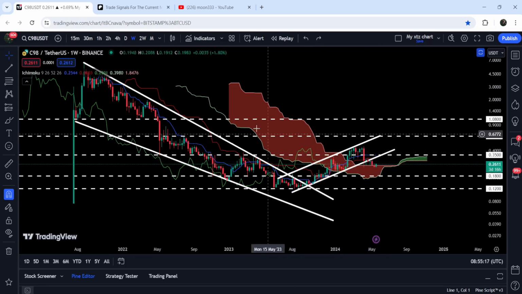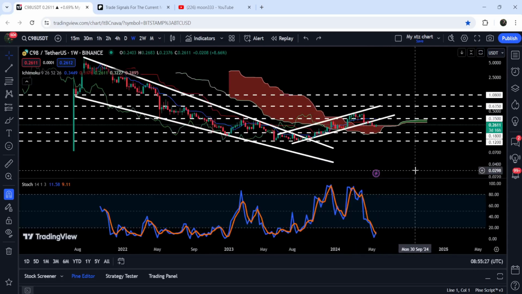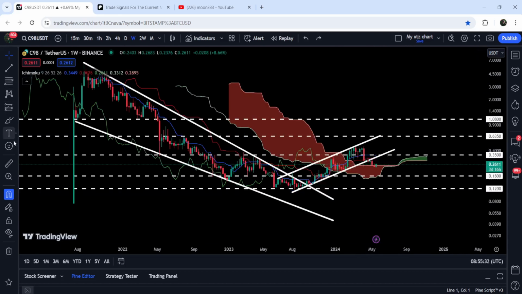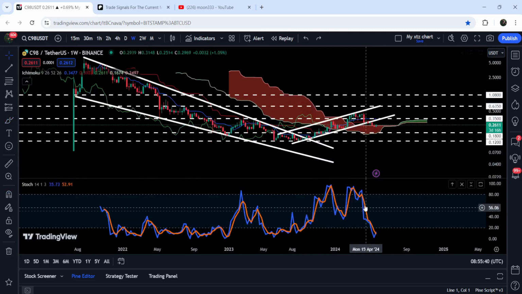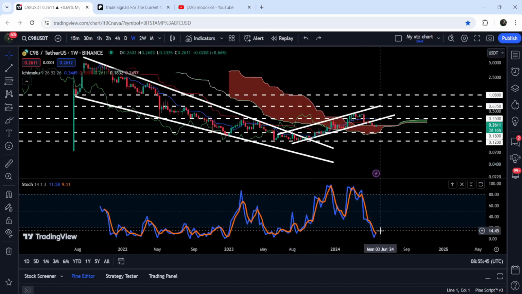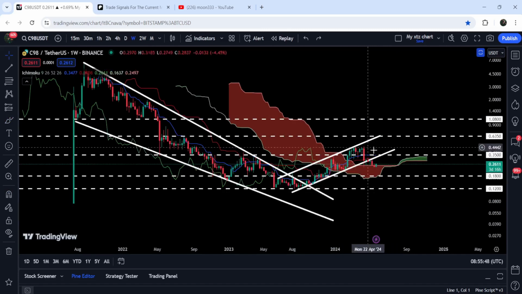That was a very, very massive resistance of the Ichimoku bearish cloud. And it is retesting the previous resistance, the upper bands of the Ichimoku bearish cloud, as a support. At the same time, there is also a very, very big hidden bullish divergence flashed on this 7 days time frame chart. As you can see, the price line has formed a higher low than the previous low. At the same time, if we take a look at the stochastic oscillator, you can see that it has entered the oversold zone and is forming a lower low than the previous. So this is a very, very big hidden bullish divergence signal. Therefore, I'm expecting that soon it can re-enter the same up channel that is broken down. And in today's video, we will take a look at this move.